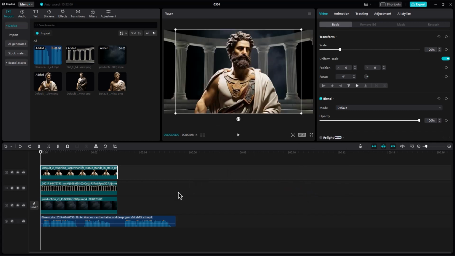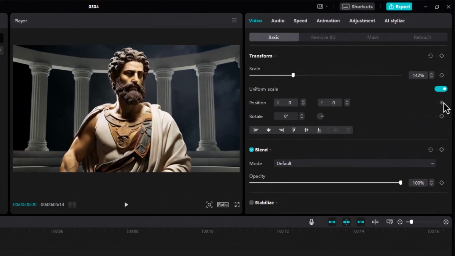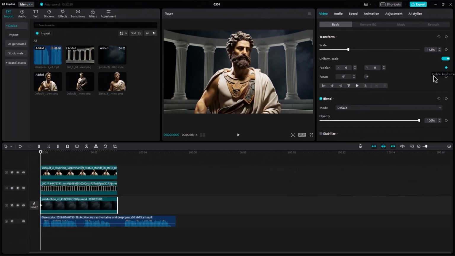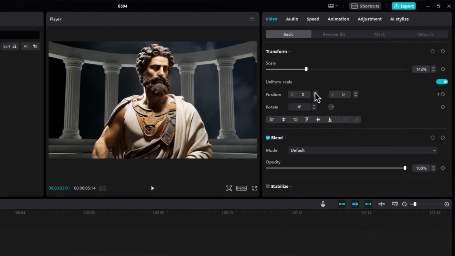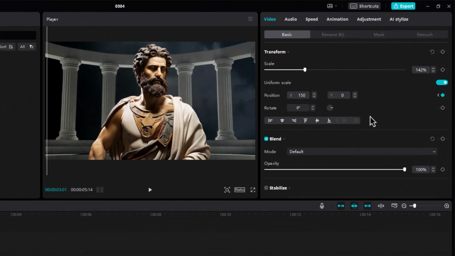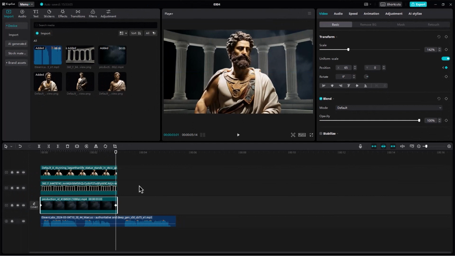Now let's move towards the main part of editing, which is keyframing. Select the background video and scale up the video to the desired canvas size. Next, add a keyframe next to the position, while your playhead should be at the start of the video. Now, move the playhead to the end of the video. Then change the Y position to, for example, 150. This position can vary depending on the size of each video.